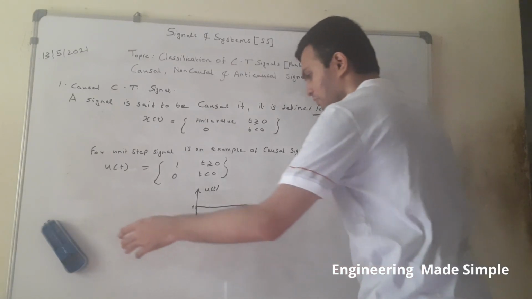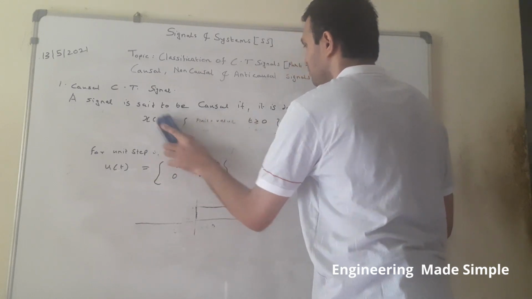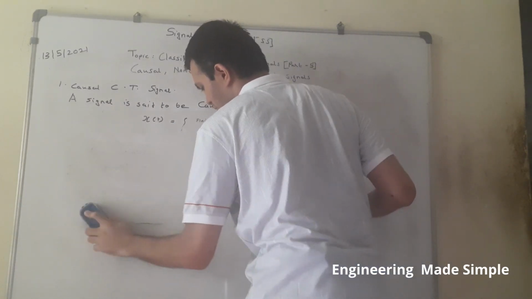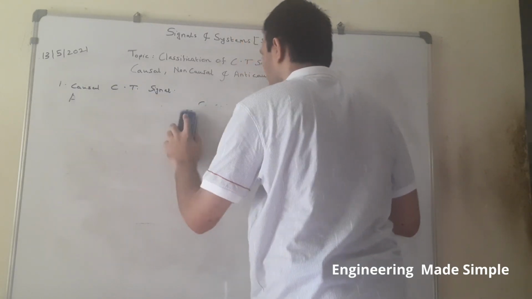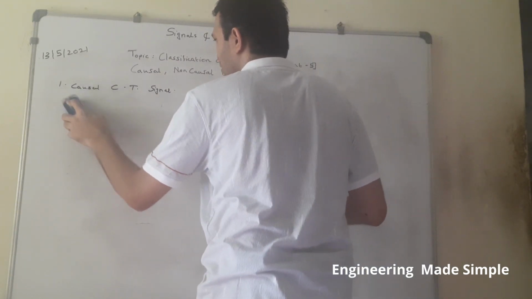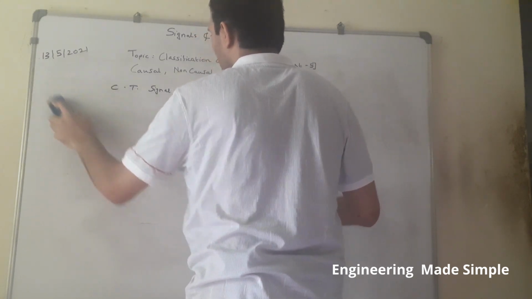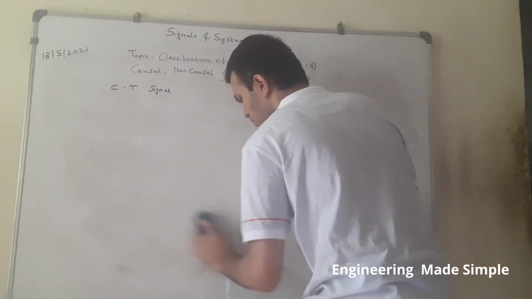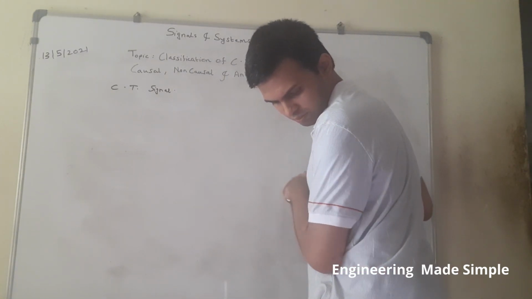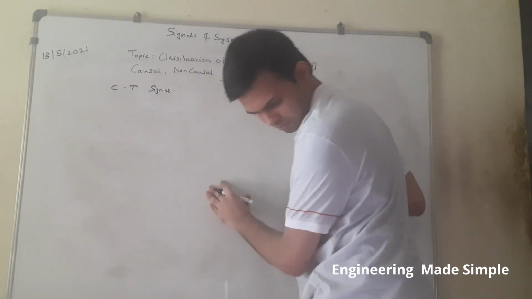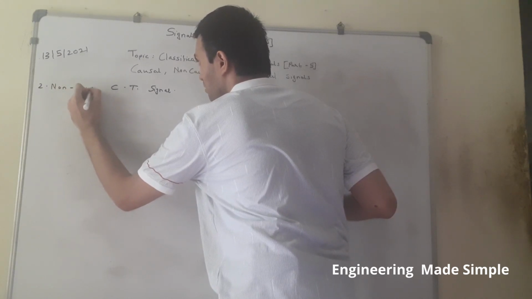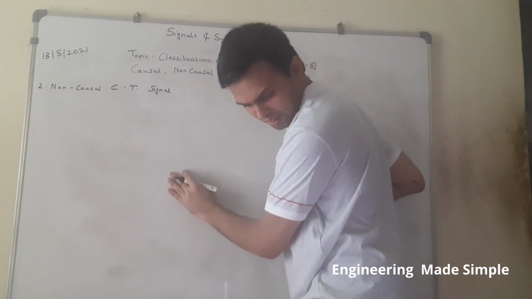Now let us move on to another type of classification of signal, which is the non-causal signal. So the next type of signal is the non-causal CT signal. Now let us define what we mean by a non-causal signal.